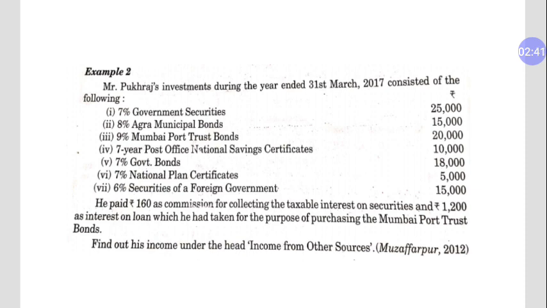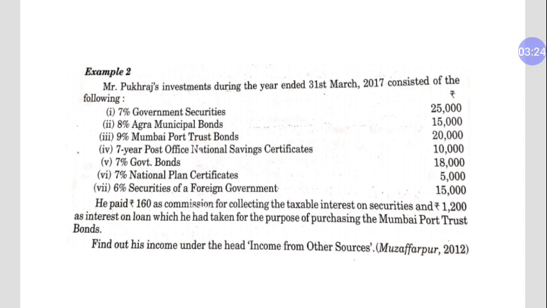This is 9% Mumbai Port Trust, and for the purchase of this bond he takes a loan. So we will deduct this 1200 out of 9% of 20,000. For the 7% government bond, you will have to calculate 7% of 18,000, and 6% on foreign securities. The 7-year Post Office National Savings Certificate is exempted under section 10(15). So the interest on the 7-year Post Office National Savings Certificate will be exempted under section 10(15).